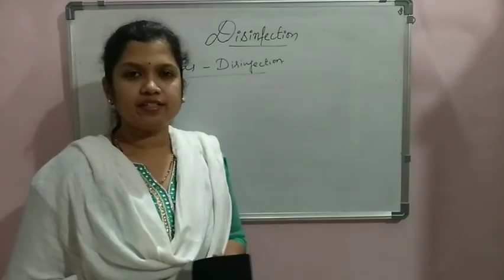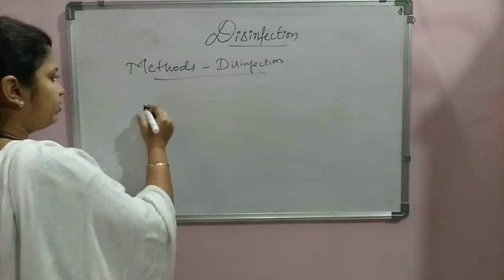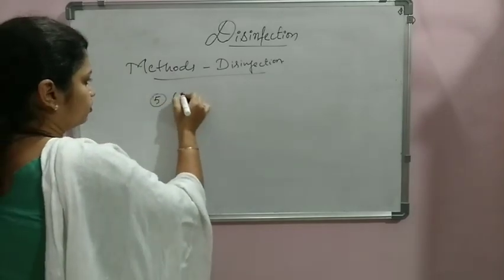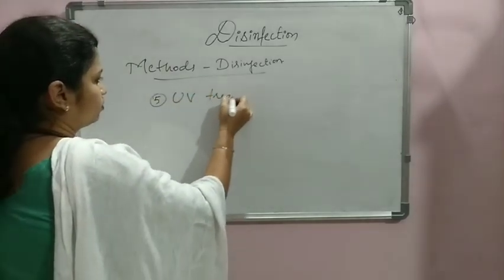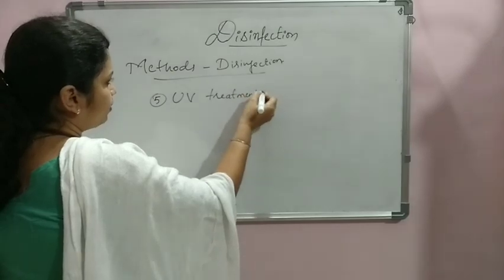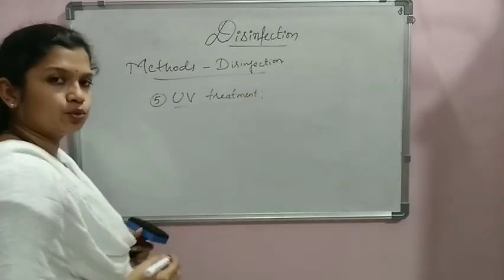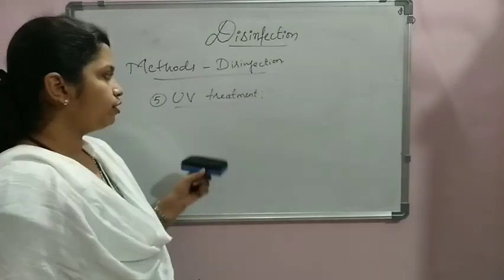The next method we are considering is the UV treatment. That is, ultraviolet rays have to be passed through the water. How is it produced?